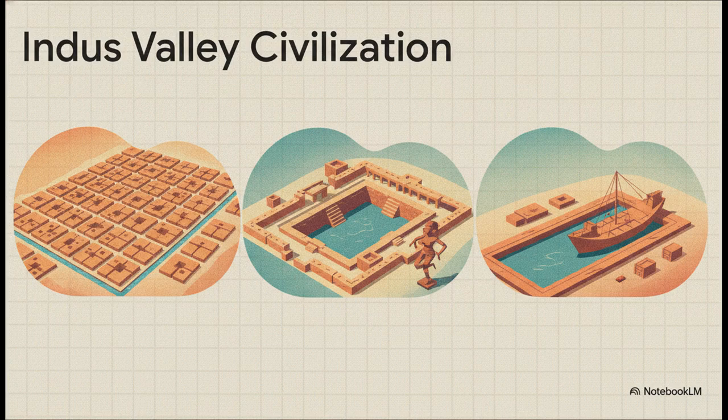Just look at the ancient port city of Lothal. They actually found a terracotta model of a ship there, which proves their extensive maritime trade reached all the way to Mesopotamia. And over at Mohenjo-Daro, we find the famous Great Bath and that iconic bronze statue of the dancing girl. It really was an absolute peak of ancient urban planning.